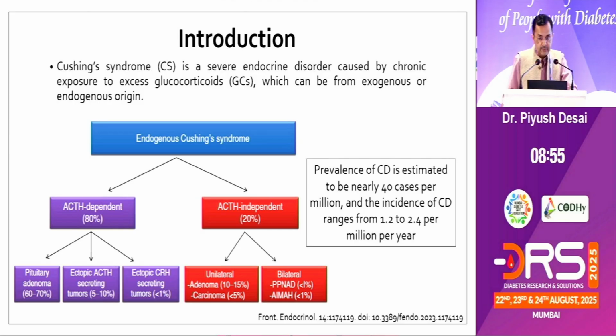But at the same time, what we have learned in medicine for years is Cushing syndrome, which is a severe endocrine disorder caused by chronic exposure to excess glucocorticoids, which can be exogenous or endogenous. Exogenous is very common because of unrestricted use of steroids, many a time without indication, just for pain, by non-allopathic practitioners. But endogenous Cushing syndrome is either ACTH dependent or ACTH independent, and we have to find out which.